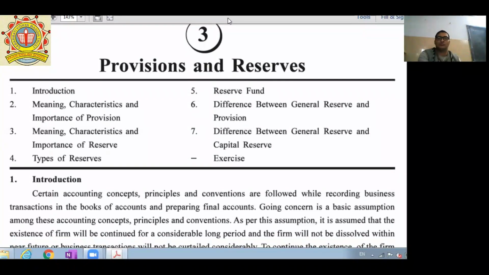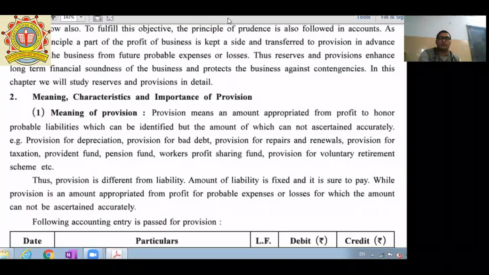Now, in the book, meaning, characteristics and importance of provisions. First one is the meaning of provision. Provision means an amount appropriated from profit to honor a probable liability which can be identified but the amount of which cannot be ascertained accurately.